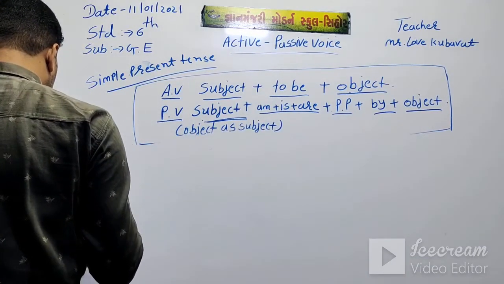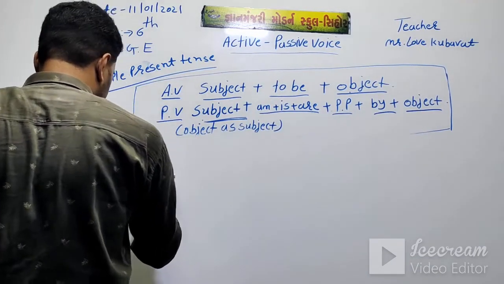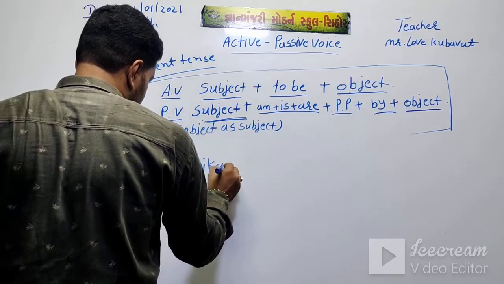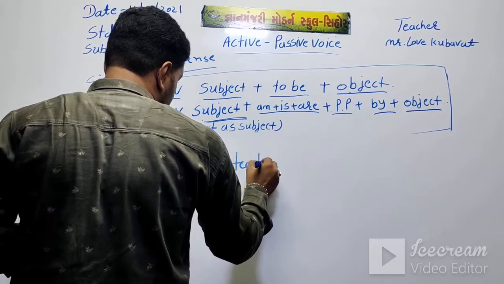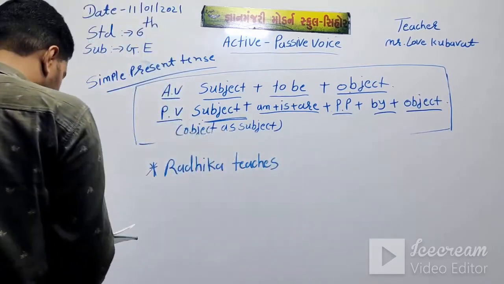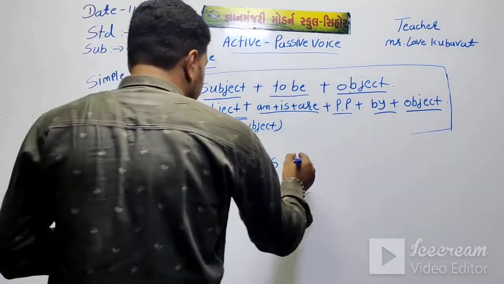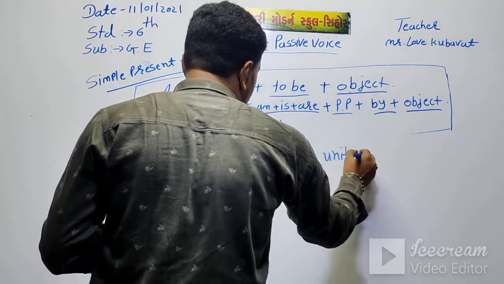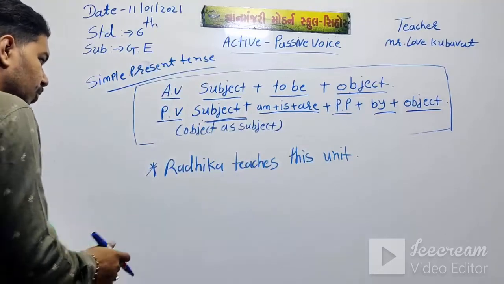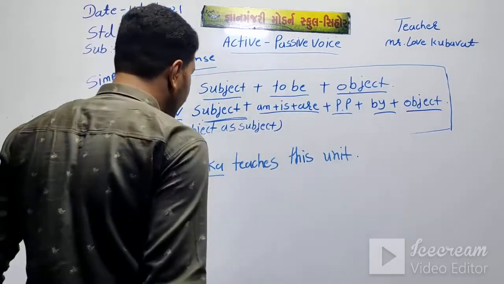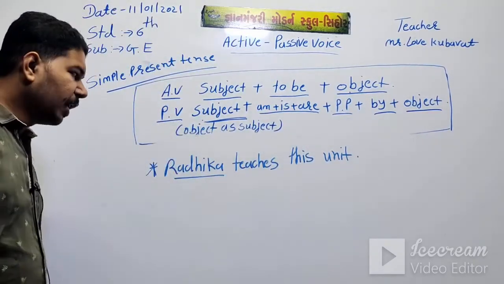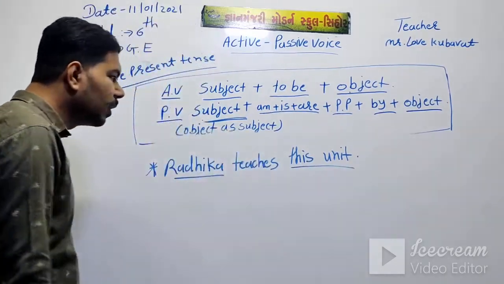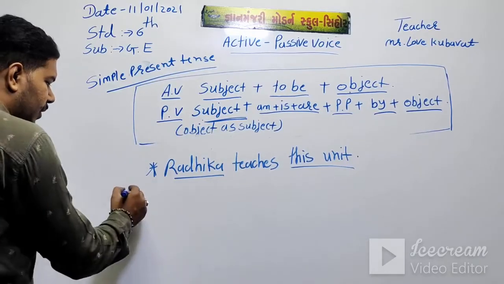Radhika teaches this unit. Radhika teaches this unit. Who teaches this unit? Then this is the subject. And what does Radhika teach? This unit.